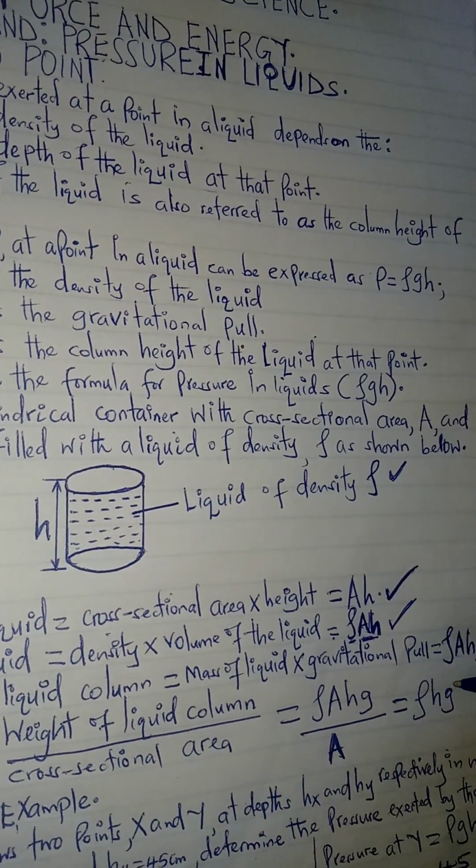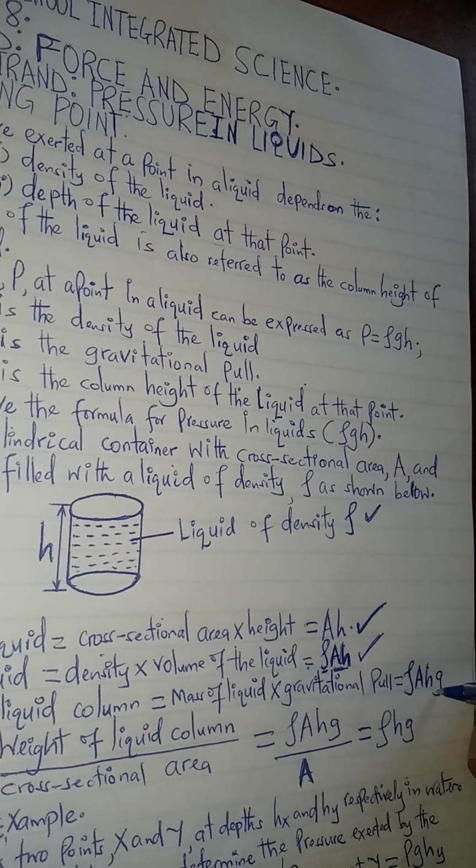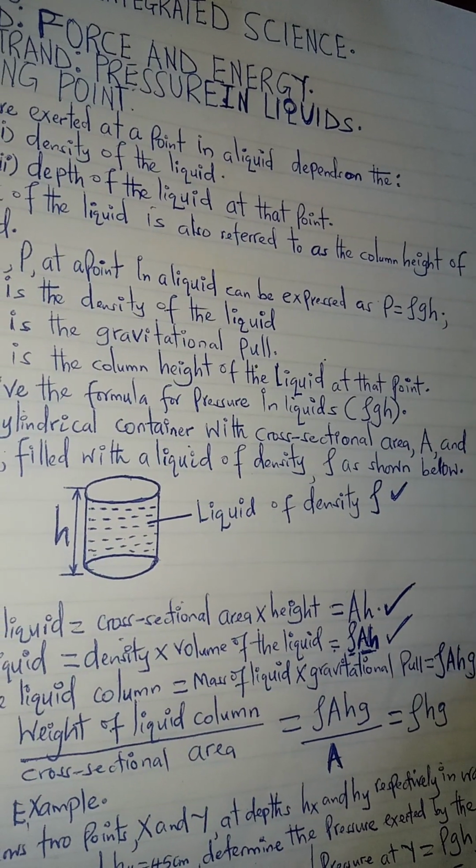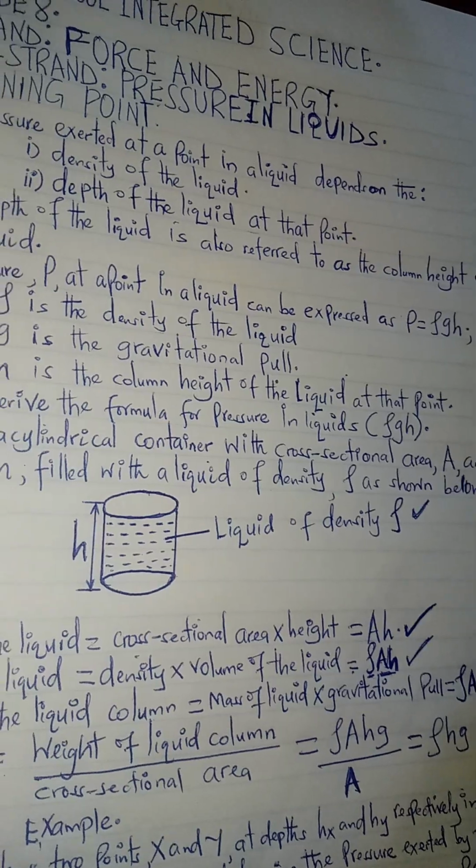So it is only now to add g to get the weight. So this is the weight of that particular liquid at the column height h.